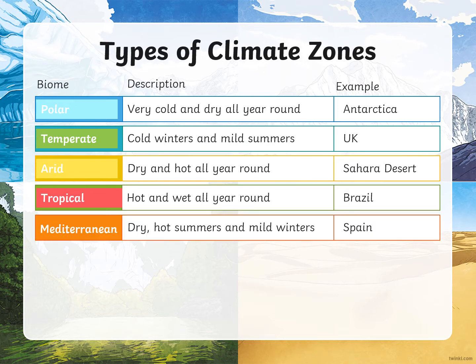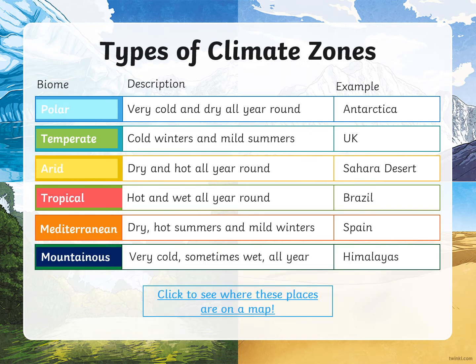Mediterranean, dry, hot summers and mild winters, Spain. And mountainous, very cold, sometimes wet all year, like the Himalayas. Now we're going to be looking at this in a map.